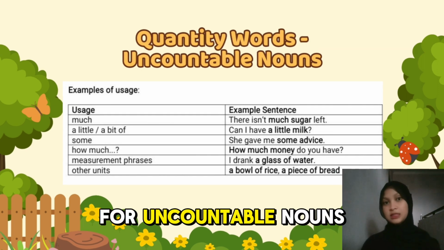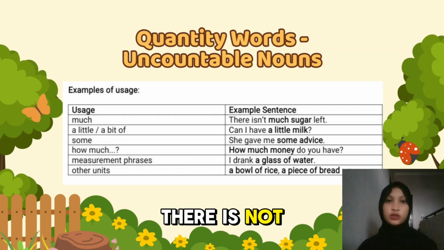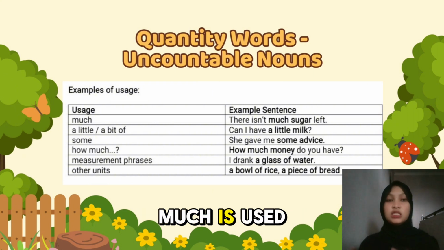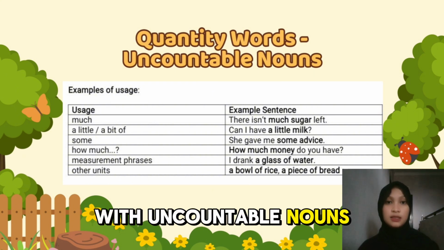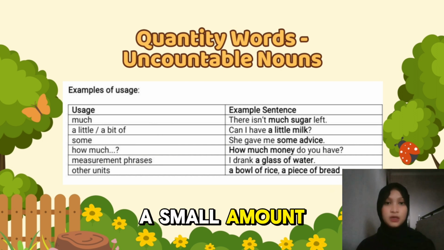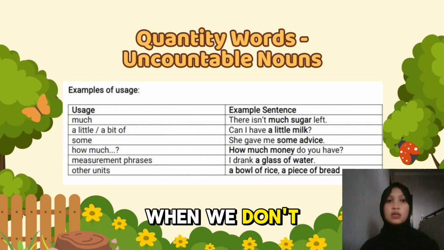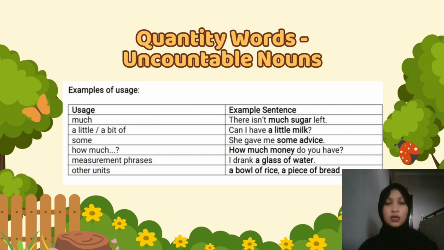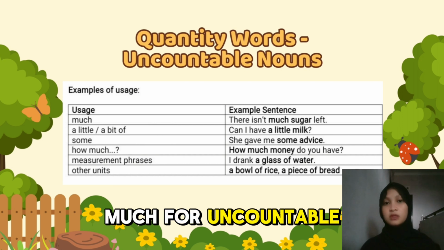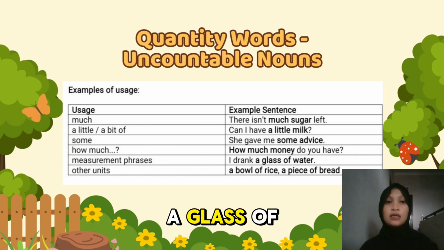For uncountable nouns, we use different quantity words. The first example, there is not much sugar left. Much is used with uncountable nouns. Next, can I have a little milk? A little means a small amount. Next, she gave me some advice. We use some when we don't say the exact amount. Next, how much money do you have? We ask how much for uncountable nouns. The last, we also use measurement phrases like a glass of water, a bowl of rice, or a piece of bread.